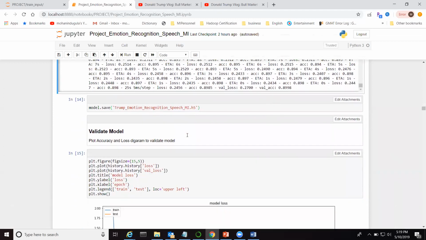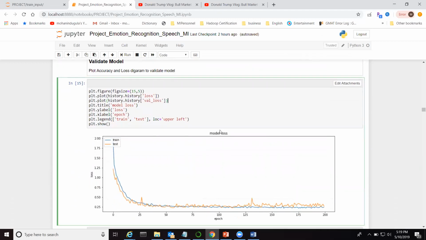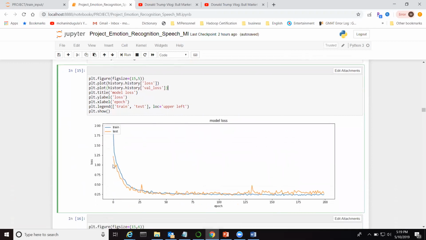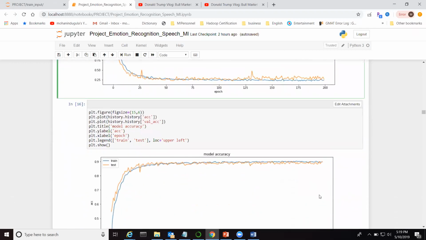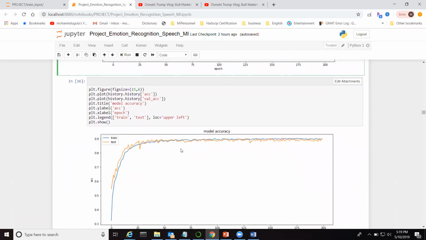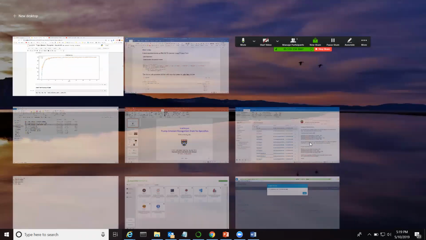I'm saving this model, and here is the code for validating the model, where I'm using the model loss. Here you can see the test and train losses are reducing in parallel without any drastic changes between them. The same is the case for model accuracy; both are changing in parallel. That's the reason we don't see any overfitting in this graph.